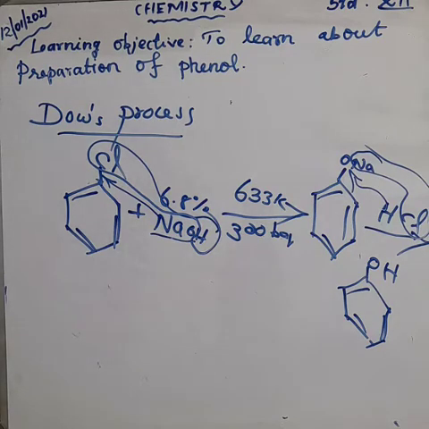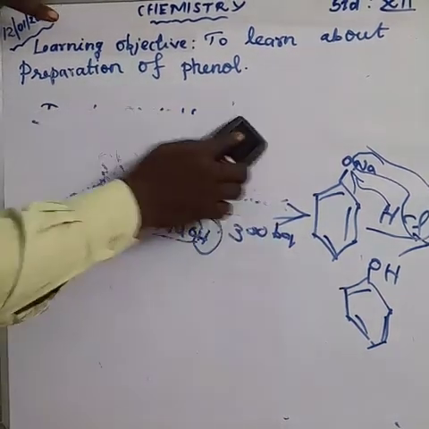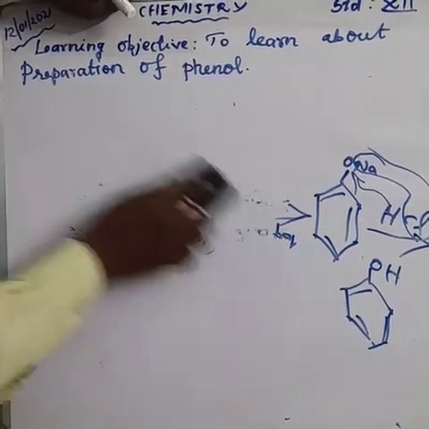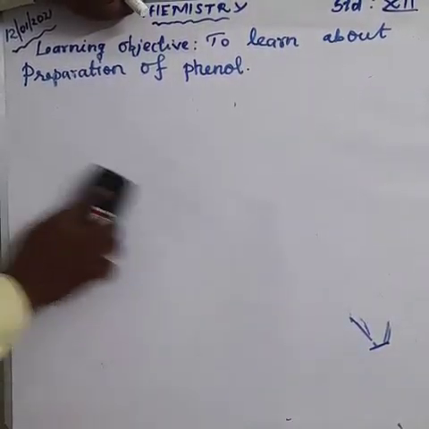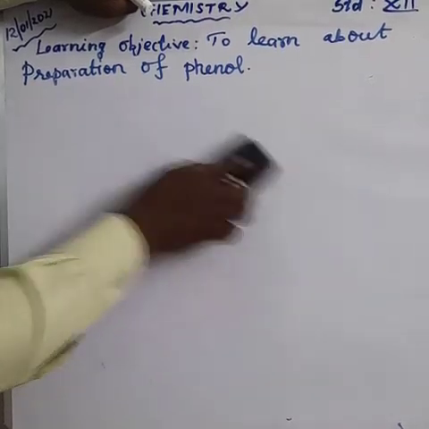Next, from benzene sulfonic acid, how will you prepare phenol? That's the question.